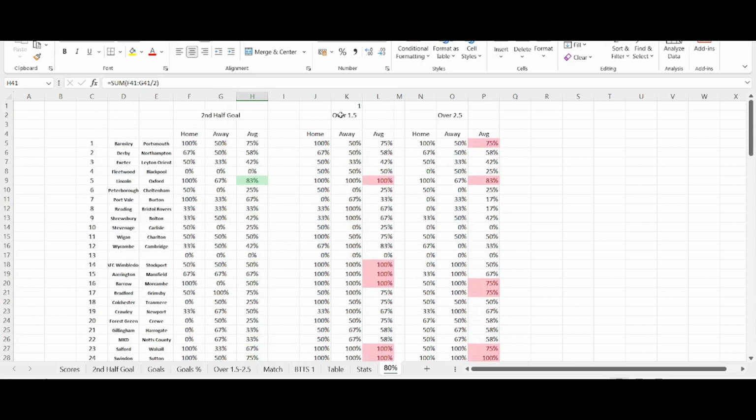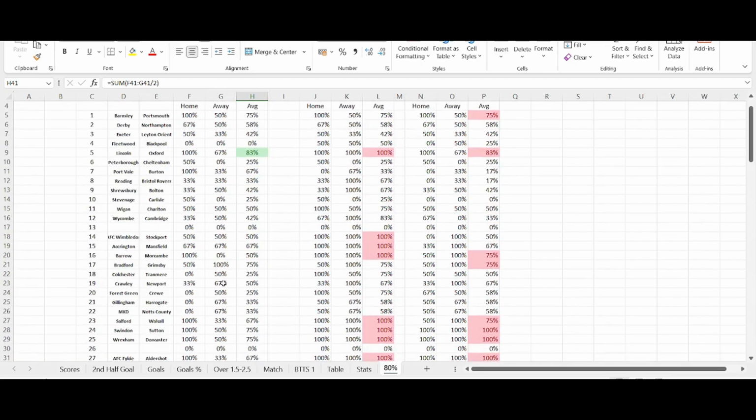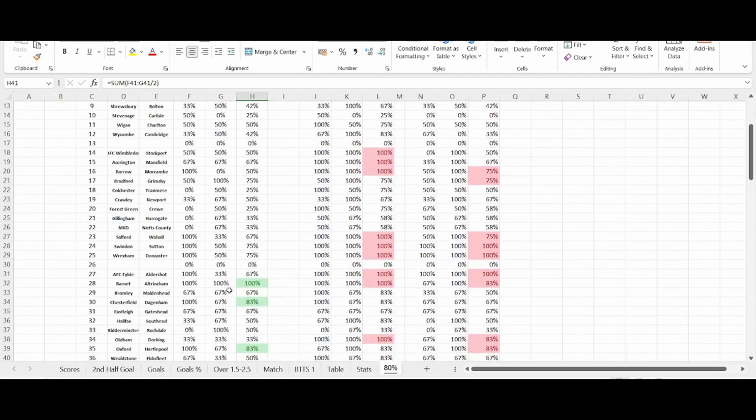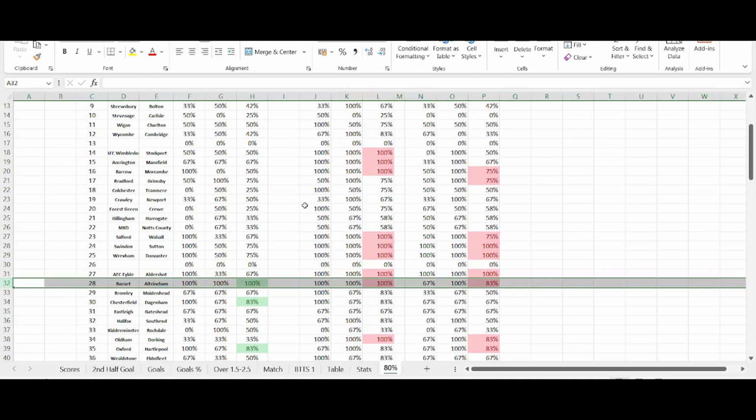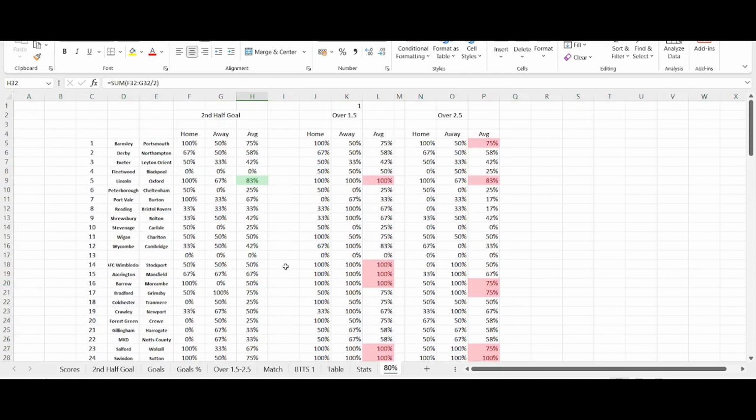And as you can see, I've got the over 1.5 and over 2.5 highlighted. So we'll take Barnet Altrincham. As you can see, they've got 100%.